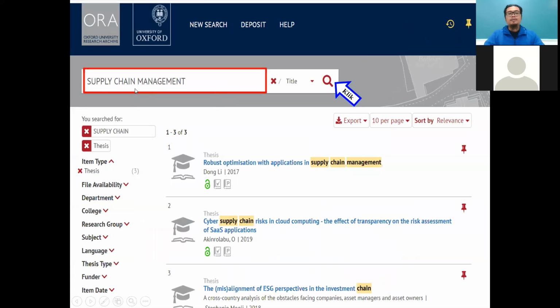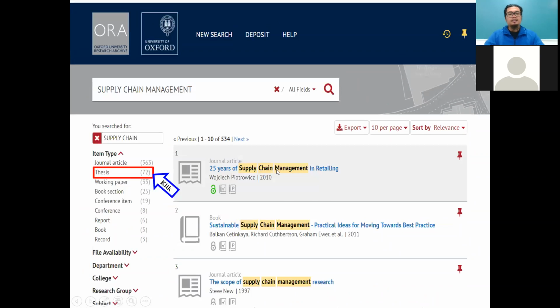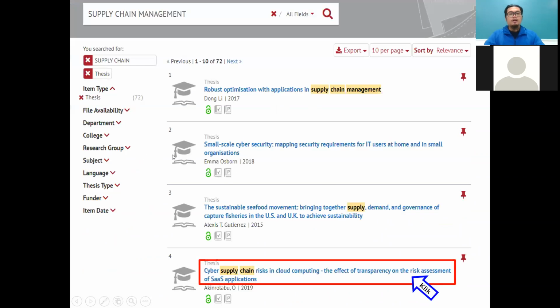Okay, I give an example. I try to write supply chain management. So I click search. And then we have a few related titles, 534. But I just choose thesis, because the number 534 also includes journal articles and working papers and others. But my aim is actually to get the thesis. When I click thesis, we have 72. From the 72 here, I'm interested in this title. I think for me, it's really good in the Malaysia case.